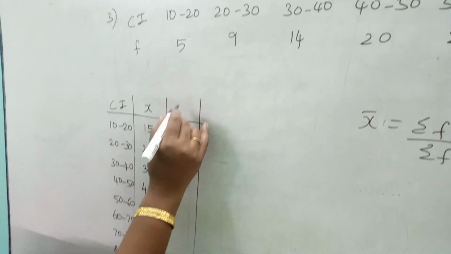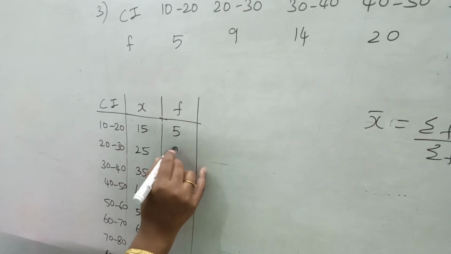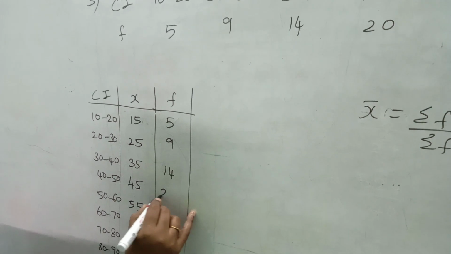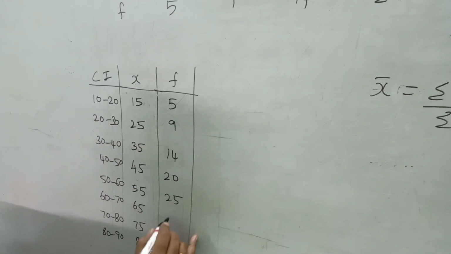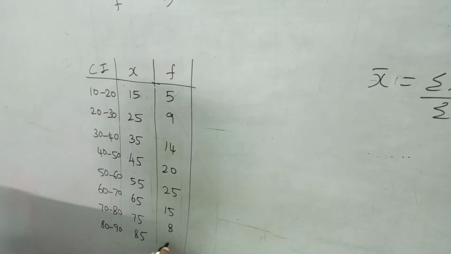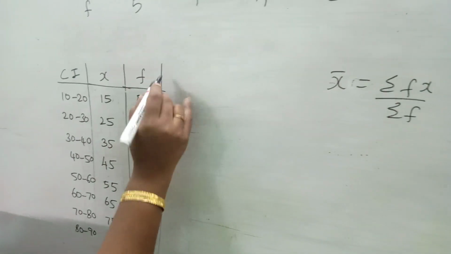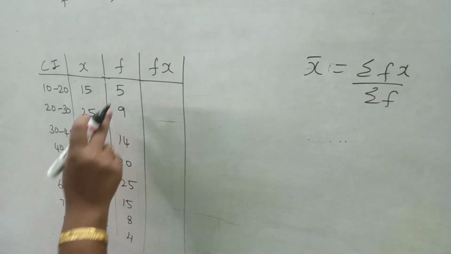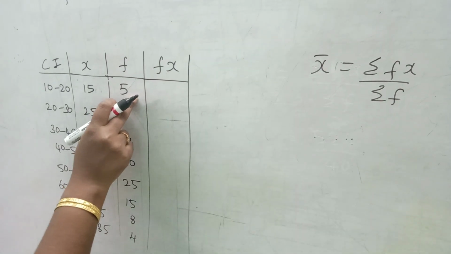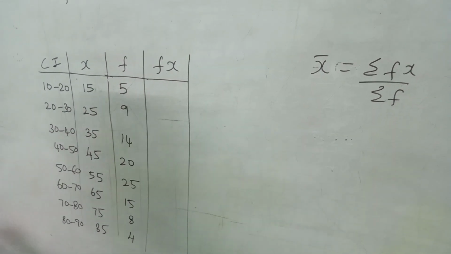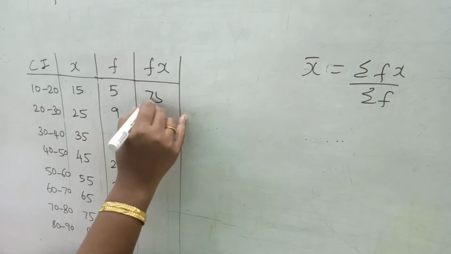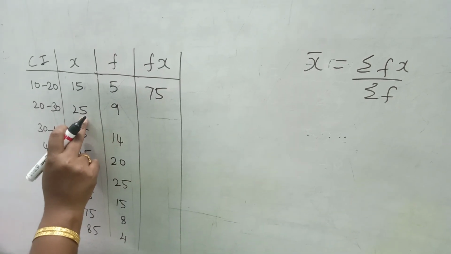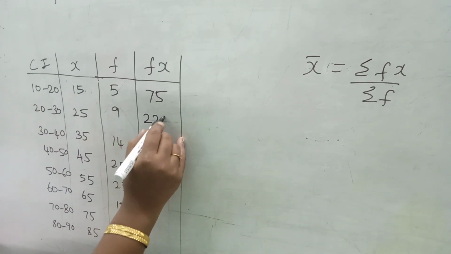Frequency column is our second row. Values are 5, 9, 14, 20, 25, 15, 8, 4. I need fx because in the formula the numerator is fx. I am going to multiply f and x. That is 15 5s are 75. 9 into 25, that is 225.